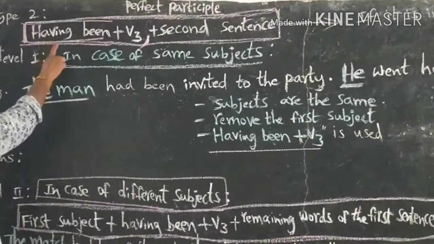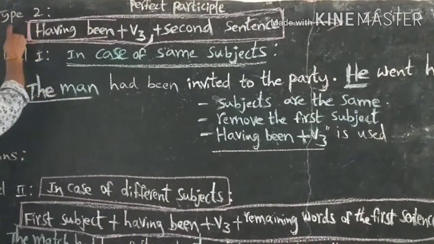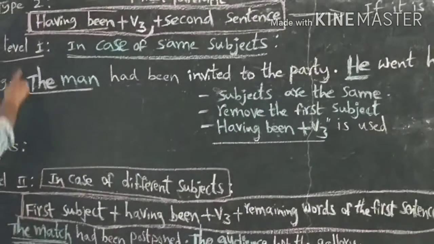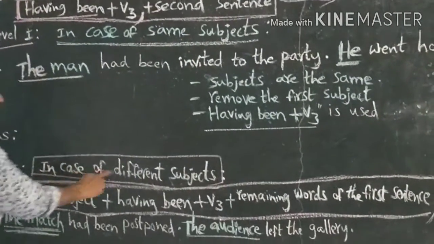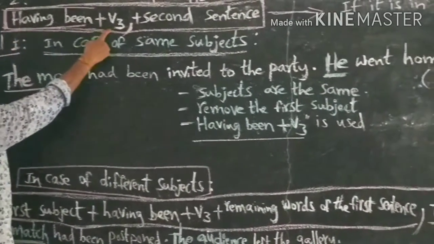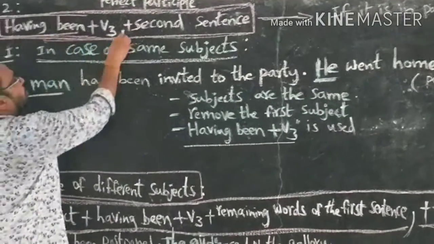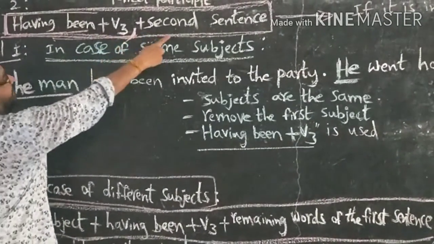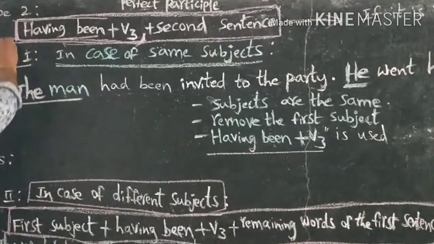Type 2 has two levels: level 1 in case of same subjects, level 2 in case of different subjects. If it is in passive mode, we should use this formula: having been plus verb 3, comma, plus second sentence.